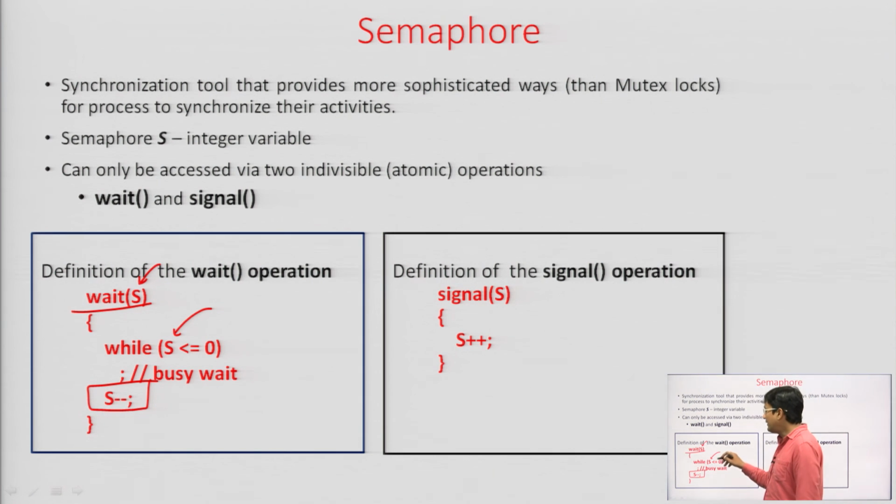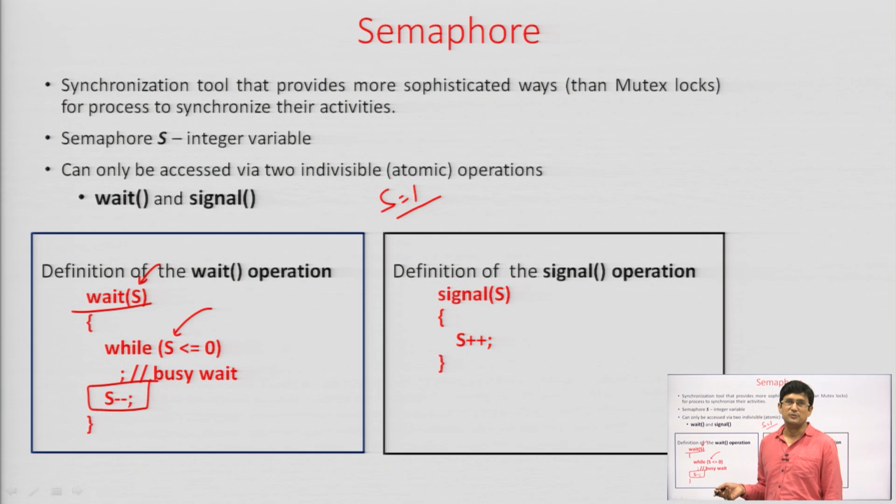Fine. So, while entering the critical section, in the entry condition we have executed this wait(S) statement. S was initialized to 1, let us say, and while entering it checks if the value of the semaphore is less than or equal to 0. If it is 0, entry to the critical section is not allowed, so it will keep waiting until the value of the semaphore becomes 1. Now, when the semaphore is 1, it can access the critical section, but before that it decrements the value of the semaphore from 1 to 0.